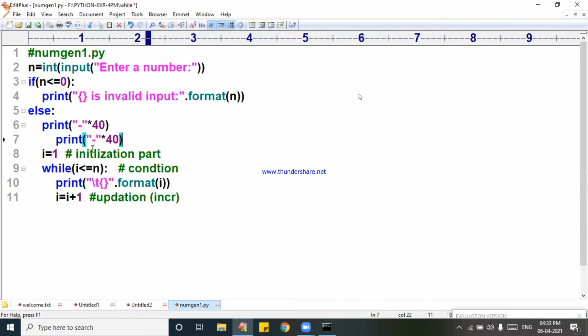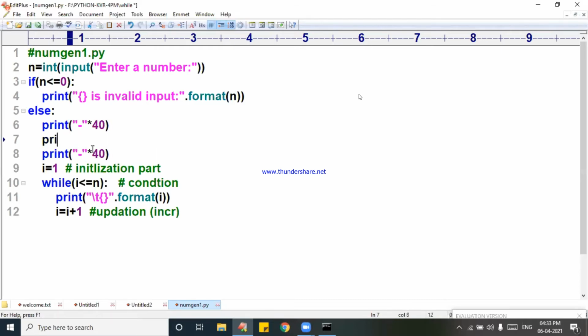Now I am writing print, numbers within, dot format of n. Now I will print this part of it here.